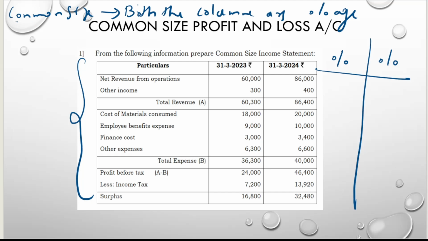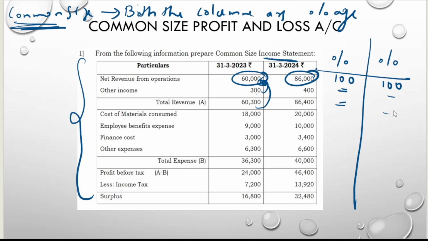As you all know, common means same. So in your income statement or in your profit and loss, which should be the common? Always you should take revenue from operations as the common. You should take this as 100%. Ma'am, how to find the percentage? You take this one, 6,300 divided by 60,000 into 100, write it here. These columns you divide by this, and write the amount here as percentage, that's all. Very simple and very easy.